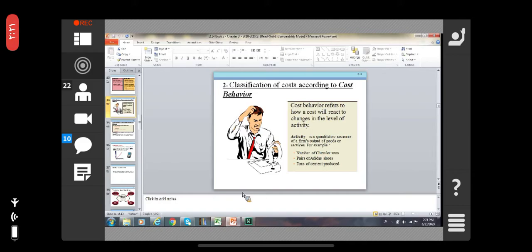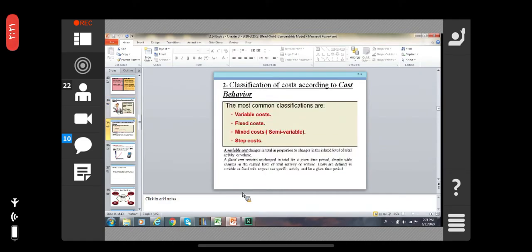Behavior: the classification of the cost according to the cost behavior. The cost behavior refers to how a cost will react to changes in the level of the activities. It is a quantitative measurement of a firm's outputs of the goods or services. For example, the number of Chrysler vans, pairs of Adidas shoes, tons of cement produced. The most common classifications are variable cost, fixed cost, mixed cost, semi-variable or step costs.